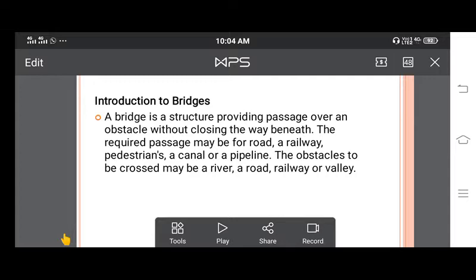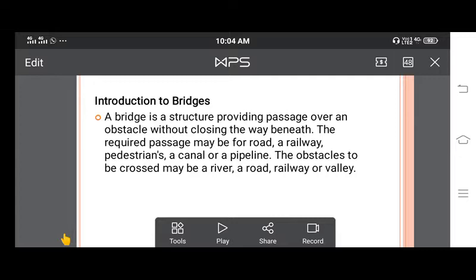A bridge is a structure providing a passage over an obstacle without closing the way beneath, meaning without disturbing the obstacle. If it is a road, we are not going to disturb the road beneath; above that we provide the bridge for the passage. The required passage may be for a road, for railways, for pedestrians, for a canal or for a pipeline.